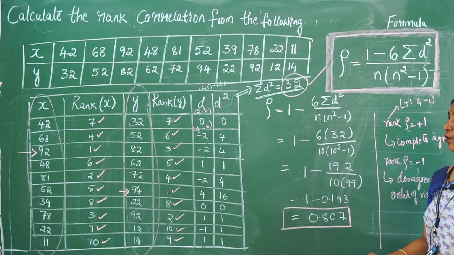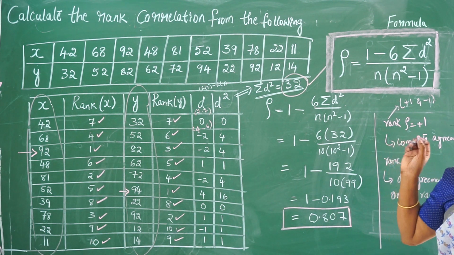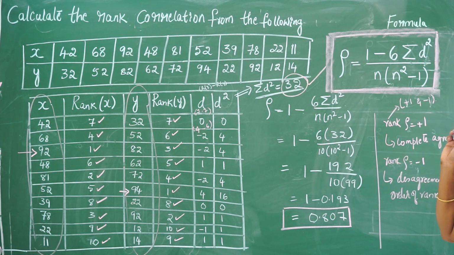So this is the rank correlation. One thing we have to understand is that the rank correlation always lies between plus 1 and minus 1. If the value lies at plus 1, then I will say that it has a complete agreement on the rank coefficient. Suppose the rank lies at minus 1, then it is a disagreement in the order of the rank.